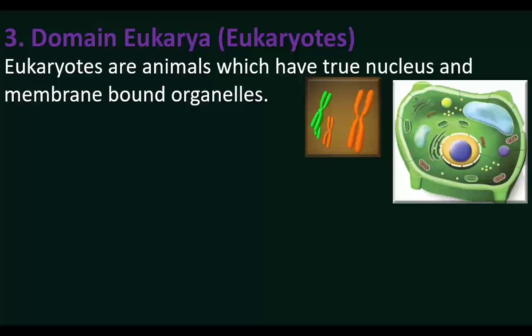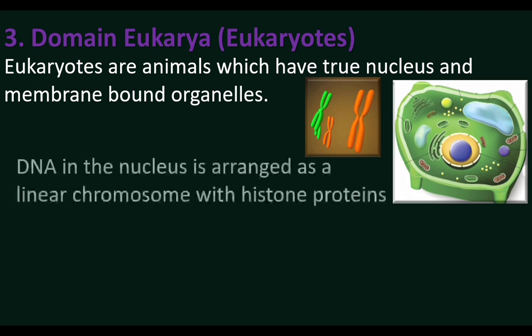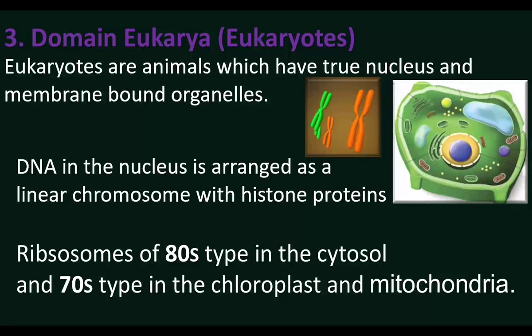They have chromosomes. Their DNA is packed with histone proteins to form linear chromosomes. DNA in the nucleus is arranged as linear chromosomes with histone proteins. Ribosomes of 80S type are in the cytosol. Cytoplasm of eukaryotes has 80S type of ribosomes.